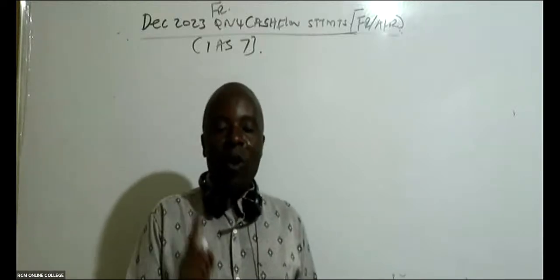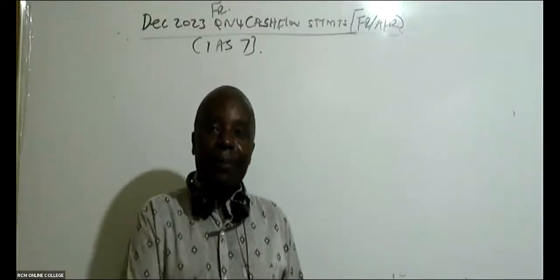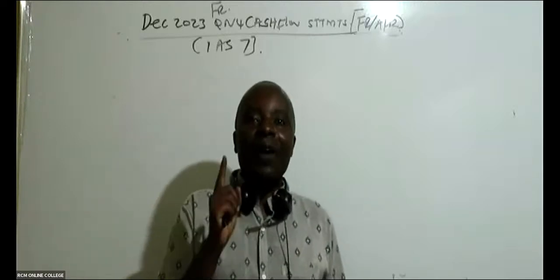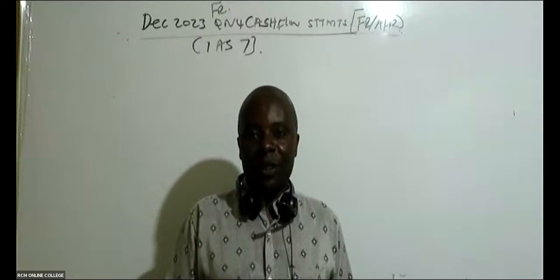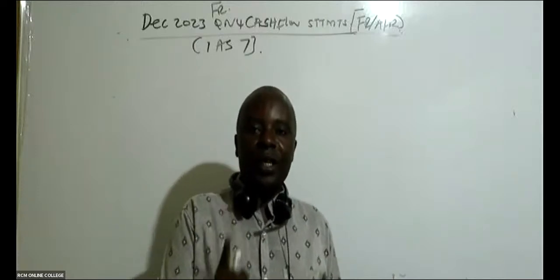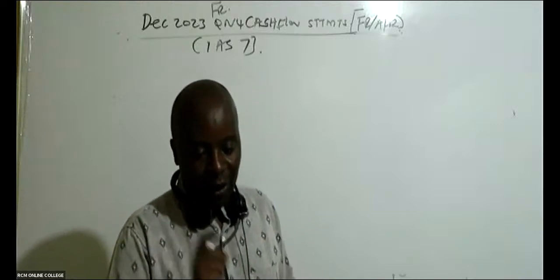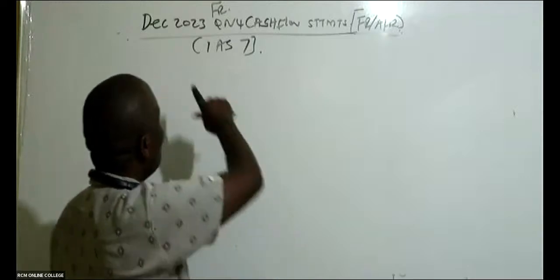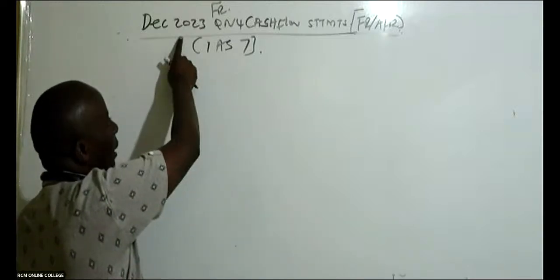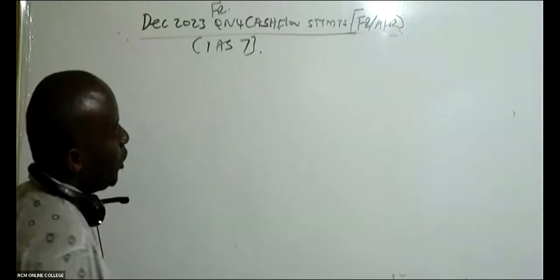And in accordance with this IAS 7, you can produce these cash flow statements using either the direct method or the indirect method. Today, we shall be doing a cash flow statement using the indirect method. It's a question that is very, very important to advanced financial students.